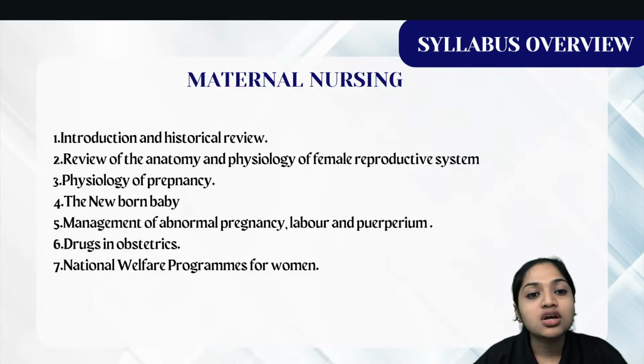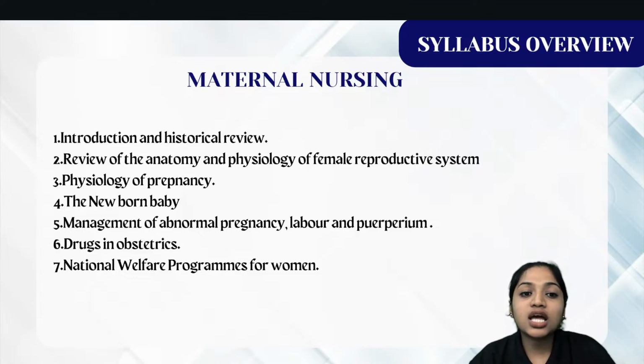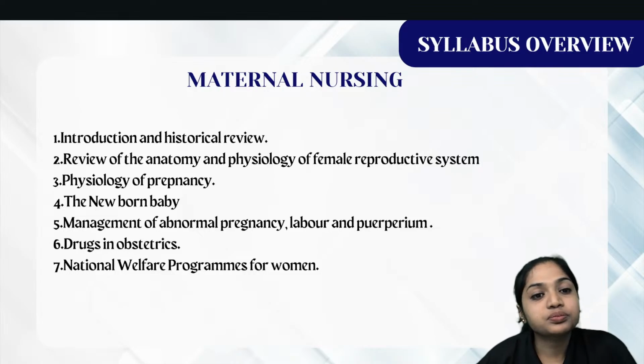The third unit is physiology of pregnancy. So how does pregnancy occur? What are the stages of pregnancy? During those 9 months, what is the female going to suffer, that means how is this pregnancy affecting the female body and how does the pregnancy go on. That completely we're going to see in unit number 3, physiology of pregnancy.